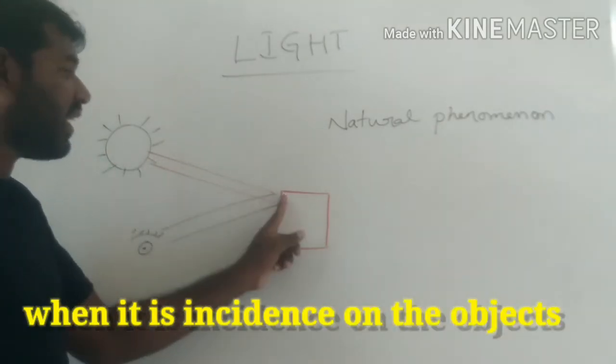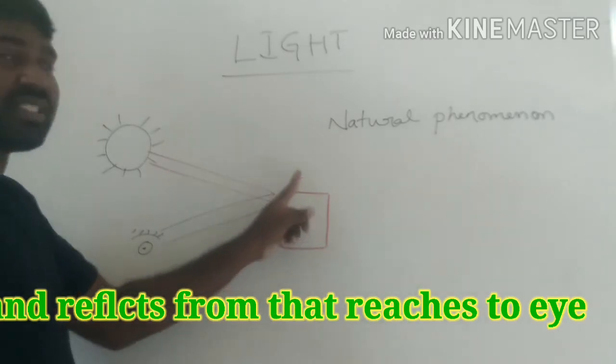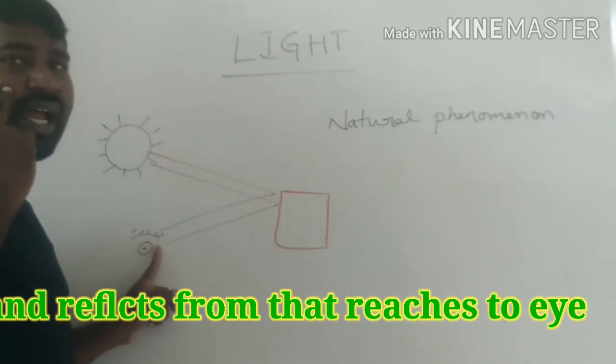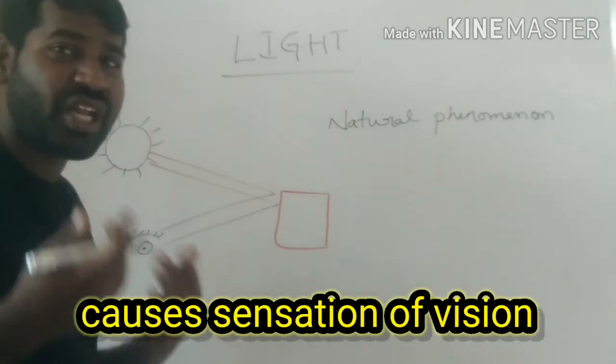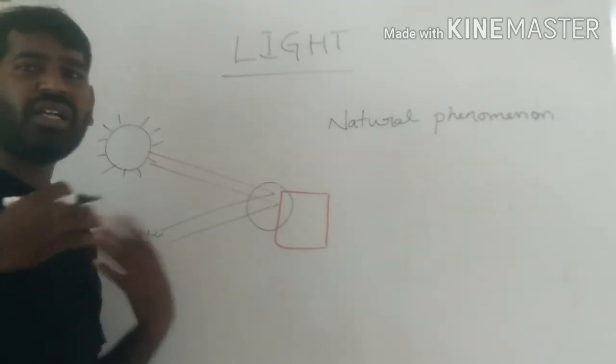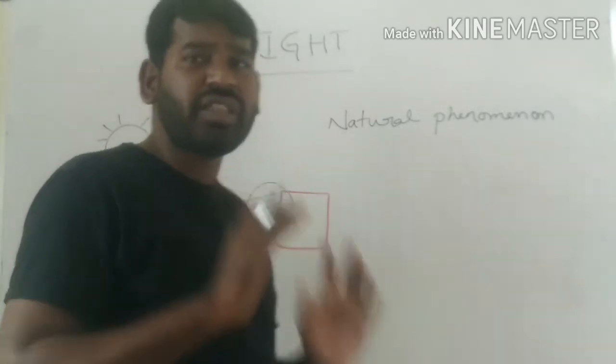When it is incident on the surface of an object, it gets reflected from the surface, and it reaches the human eye, causing the sensation of vision. If it is not reflected from the surface, we can't see the objects.